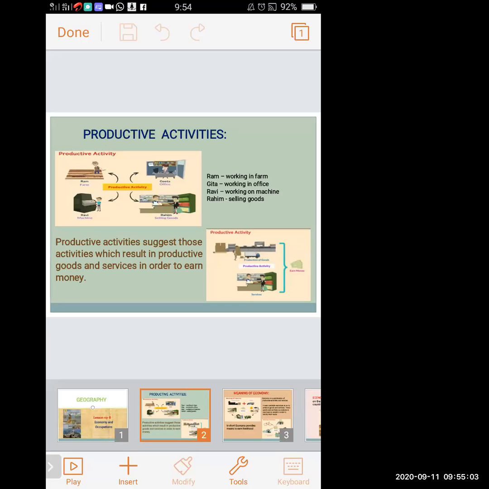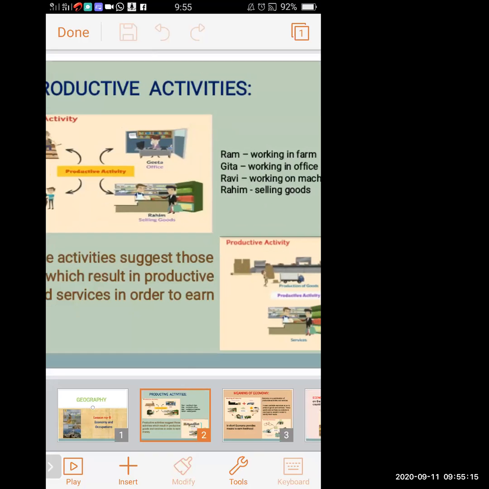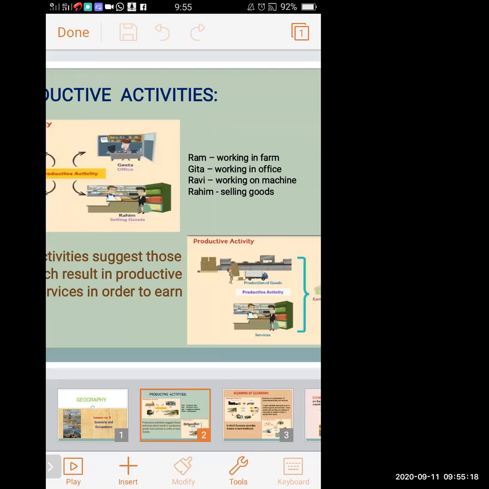So we learn that productive activities suggest those activities which result in productive goods and services in order to earn money. The picture shows that productive activities are the production of goods and the services. After the production of goods comes the work of the services, because without it the goods will not reach every person.